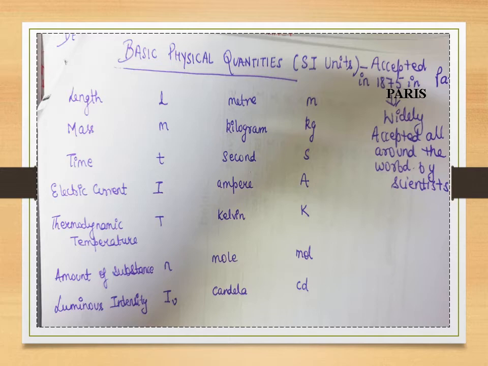We will deal with it one or two slides after this, but you just need to understand these are the seven basic physical quantities with their SI units. If I want to determine other physical quantities like volume or density, these can be derived using these basic physical SI unit quantities. Alright.